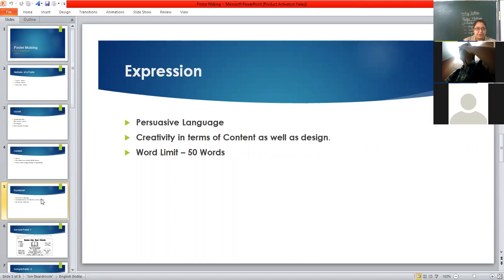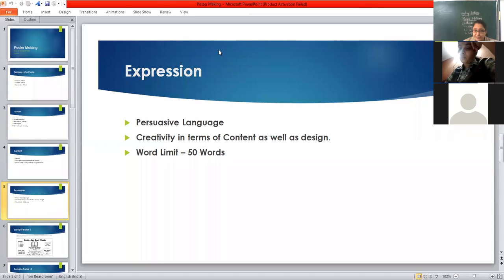What do we mean by expression here in the poster? It is persuasive language. You want to convey something that must come strongly. Even if it is a message or related to awareness, whatever the theme is, it must be persuasive, it must be enlightening.